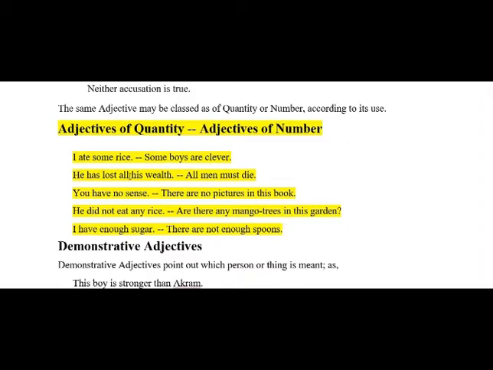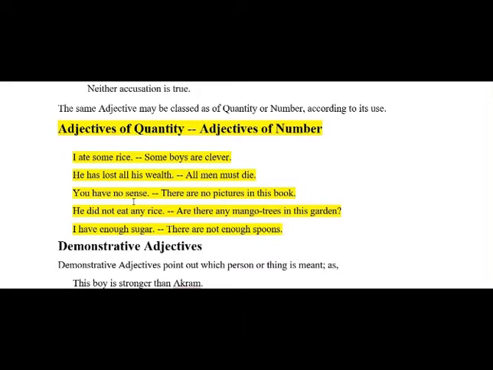And the second, you can say the example, he has lost all his wealth and all men must die. The similar word is all, and all has been used with the word wealth. Wealth is uncountable, so here all is adjective of quantity. And in the second sentence, all has been used with the countable noun, that is man. Man is countable noun. So here all word is adjective of number.